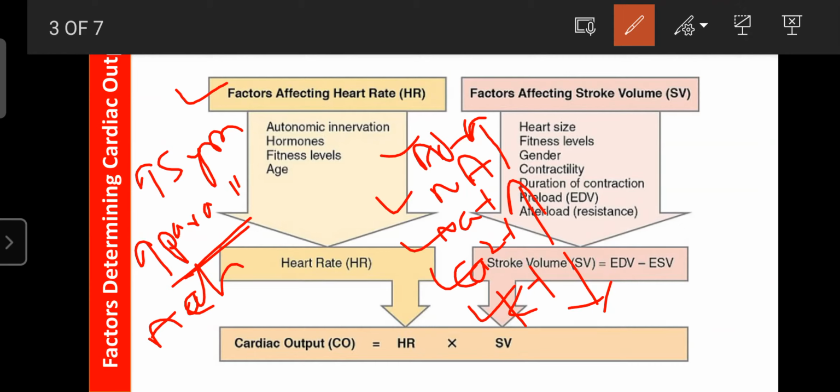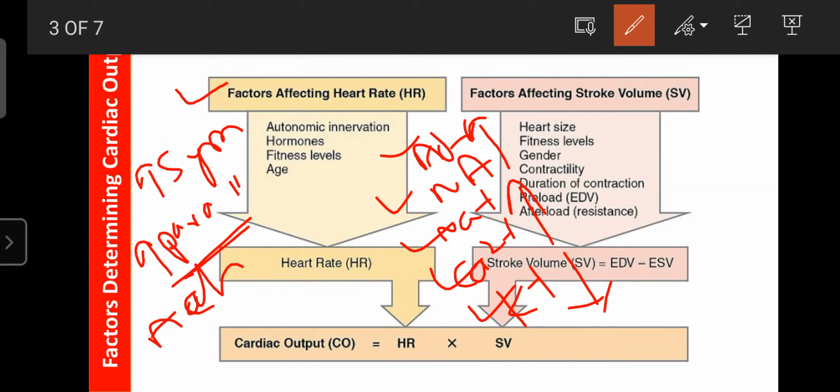If the persons exercise a lot, like athletes, the heart rate increases due to the exercise only, but overall it should be normal. But if the person is ill or has any disease condition, the heart rate and the cardiac output increase. So normal healthy cardiac output also depends upon the fitness level of that particular person.